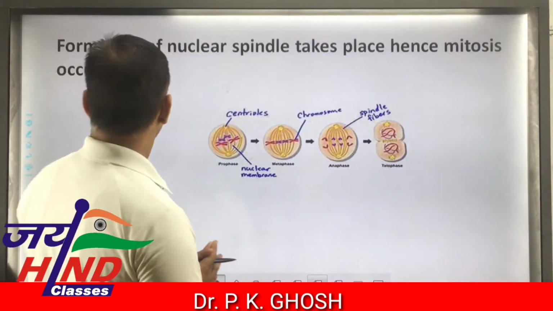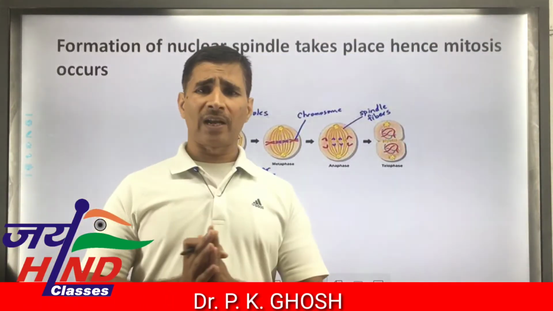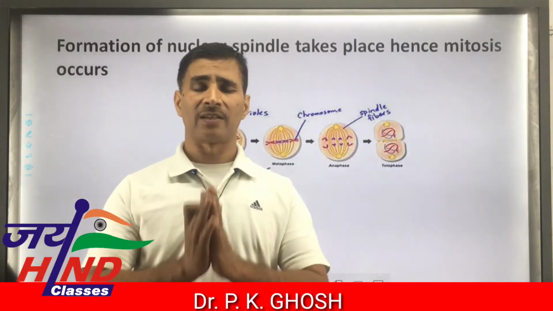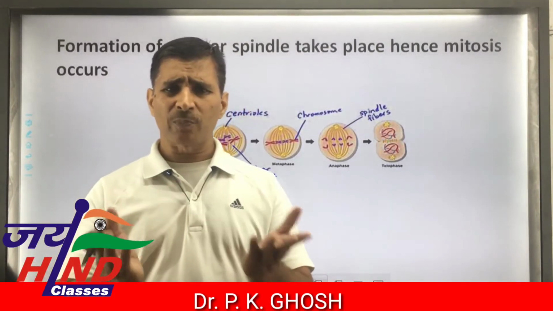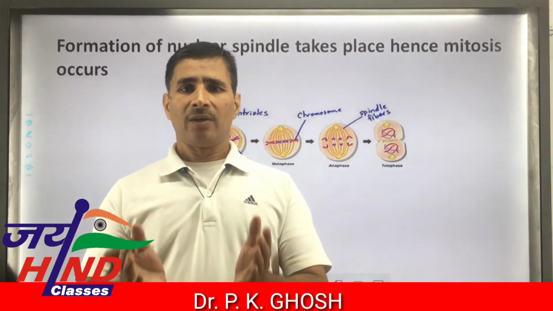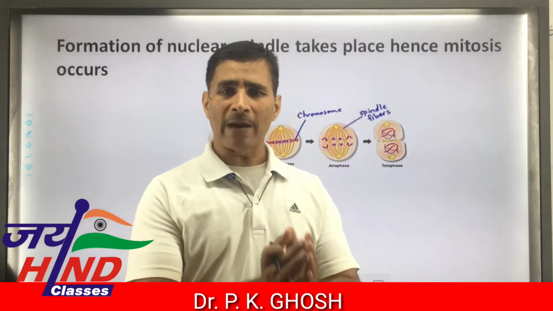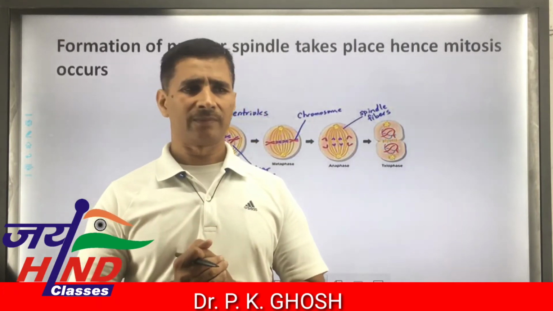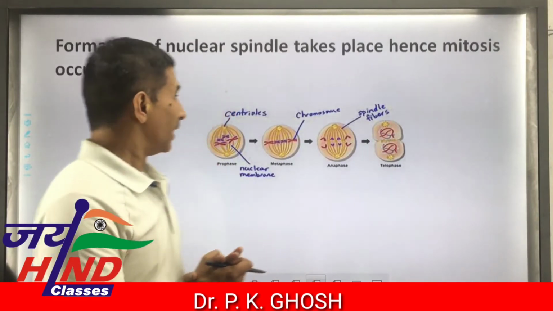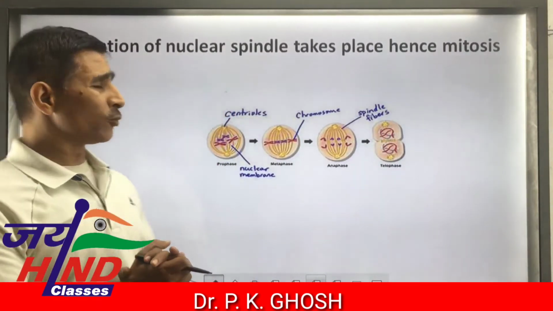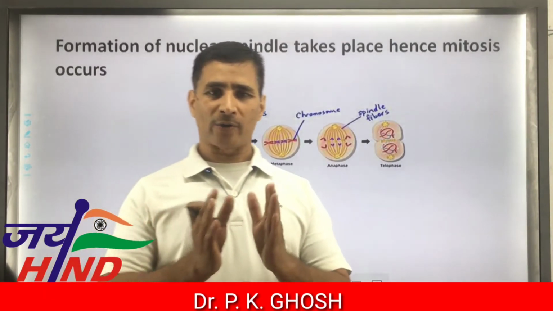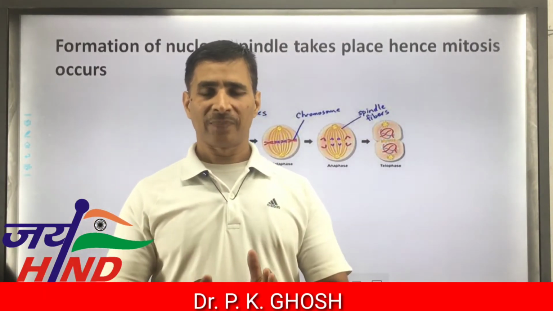Next one, formation of nuclear spindle takes place during mitosis. It means mitosis takes place. What is nuclear spindle? Nuclear spindle is a rhomboidal structure formed during mitosis or cell division. The next characteristic feature of the eukaryotic cell is that the formation of nuclear spindle takes place during the process of mitosis, cell division.